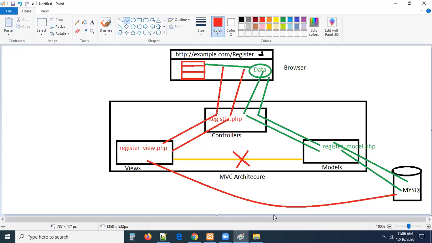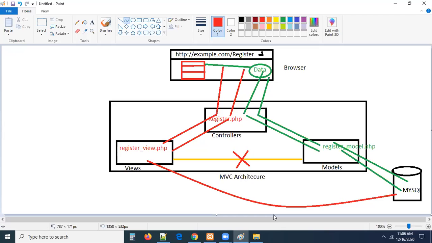So a controller cannot perform DB operations. A view cannot perform DB operations. Who will perform DB operations? Only the model. Can I use a model to display the view? You cannot. Can I use a controller to display a view? You cannot. Who will display a view? Always a view file will display a view to the users, guys.